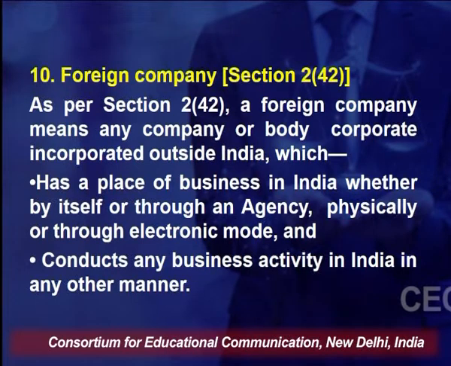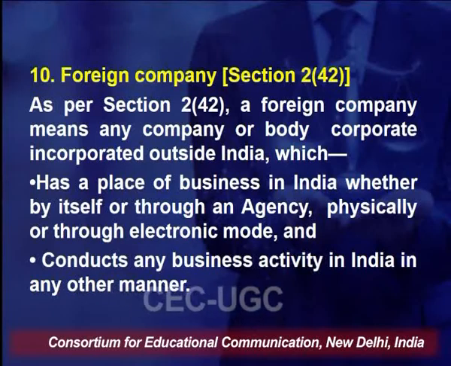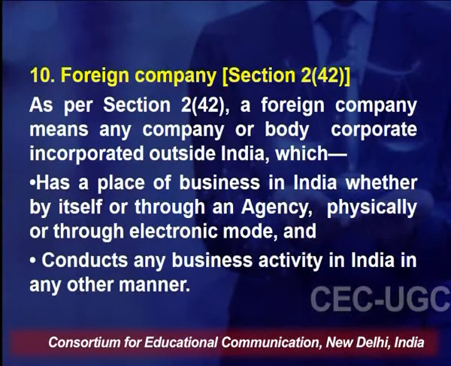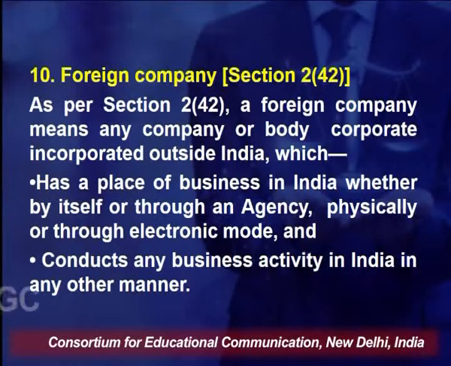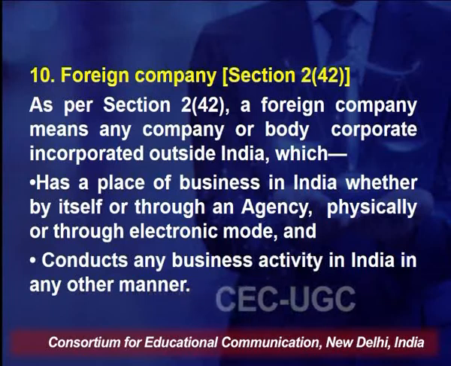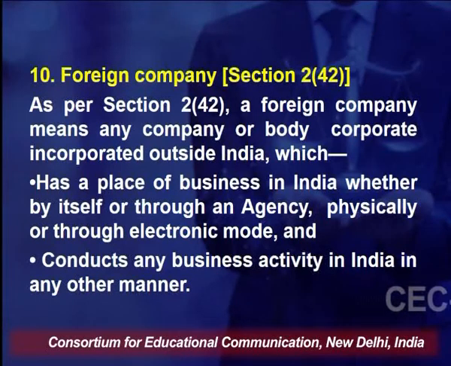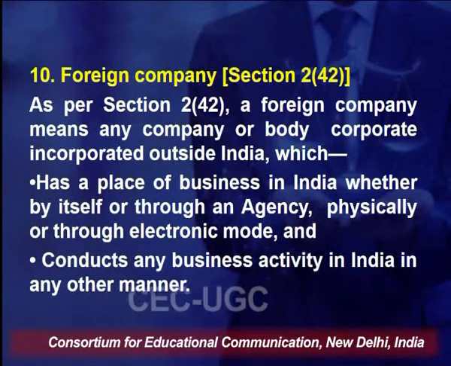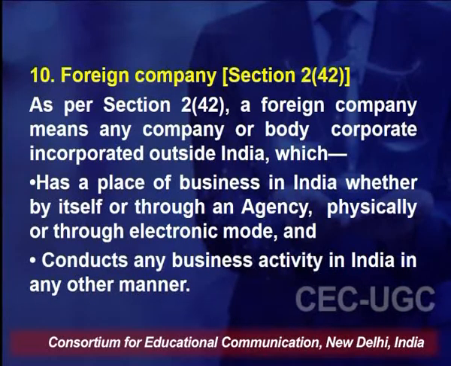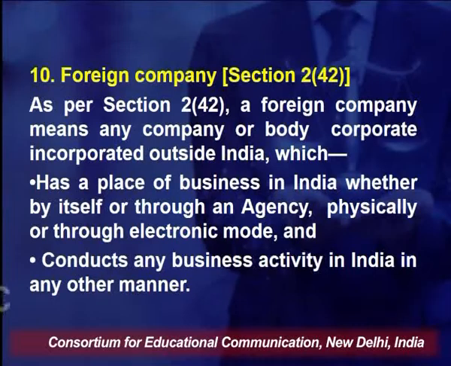Then the next classification on the basis of control is foreign company. Foreign company is defined in section 2 subsection 42 of the Companies Act. Now as per section 2 subsection 42, a foreign company means any company or body corporate incorporated outside India. So whenever a company is incorporated outside India, that is a foreign company. But there are so many foreign companies and we are not concerned with all those companies in the Companies Act. So why are we calling these companies foreign companies?